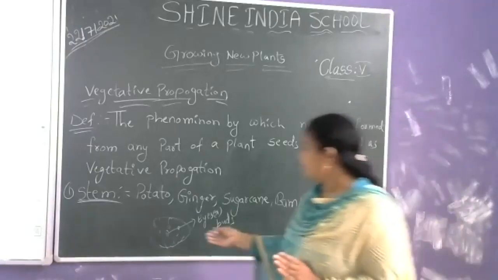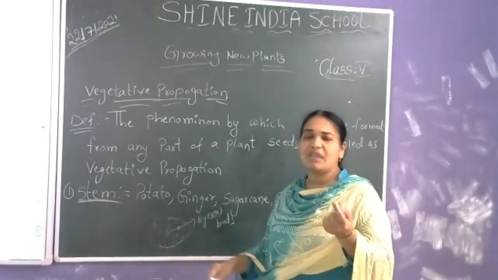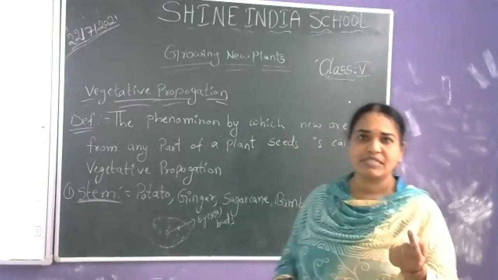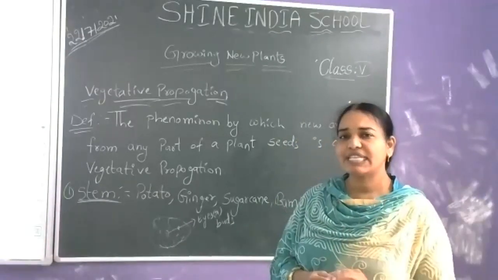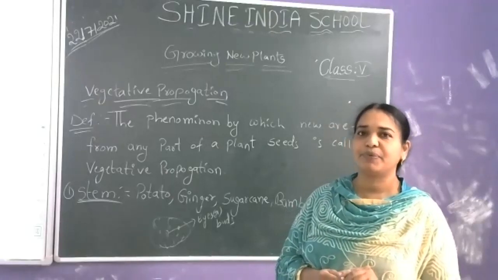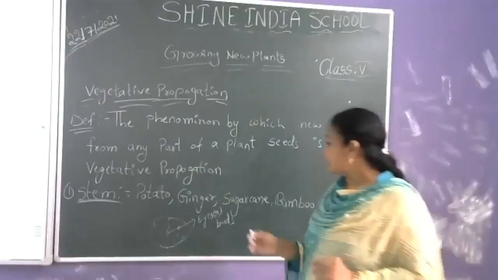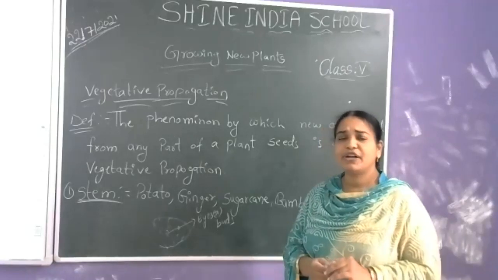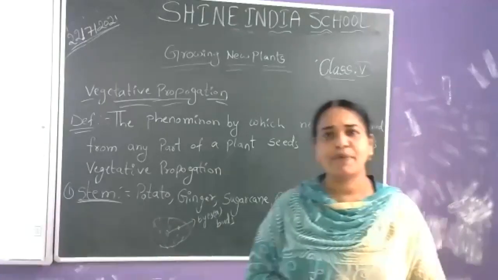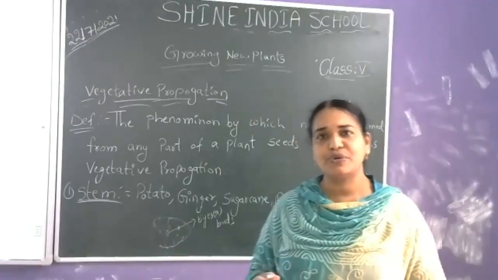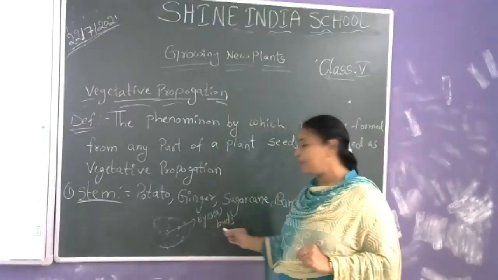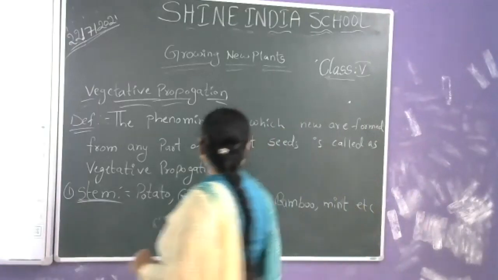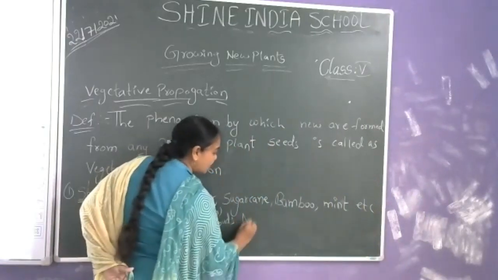The small white color outgrowths which arise from a potato are called buds of the potato. The potato gives rise to new plants from its nodes. So what is a node?